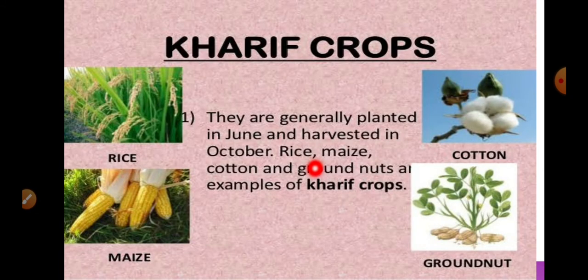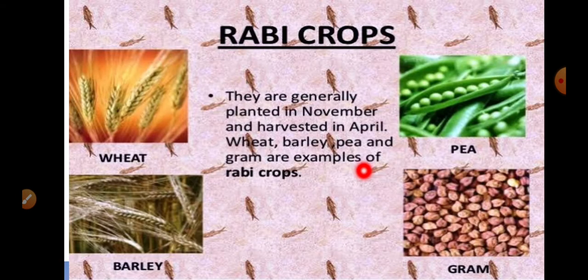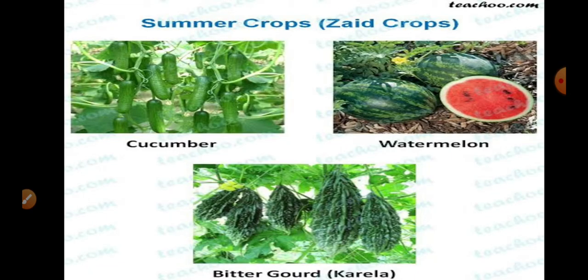And kharif crops are planted in the month of June and harvested in the month of October. Plants like rice, maize, cotton, these are good examples of your kharif crops. Whereas if you see the rabi crops, they are winter crops where they are planted in the month of November and harvested in the month of April. Wheat, barley, peas, these all come under your rabi crops. Yes. So now some are zaid crops, like your cucumber, watermelon, vegetable and fruit crops.